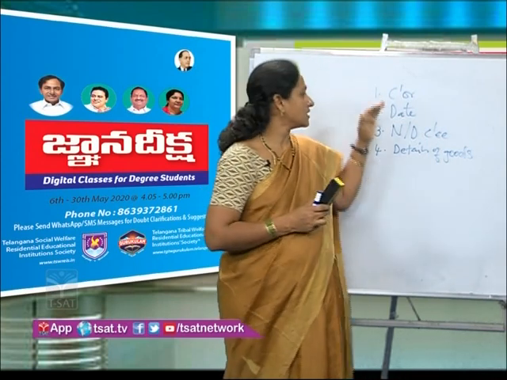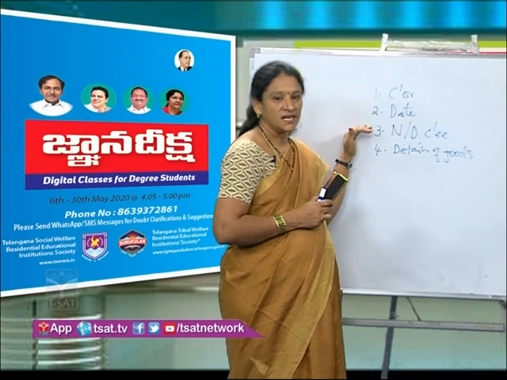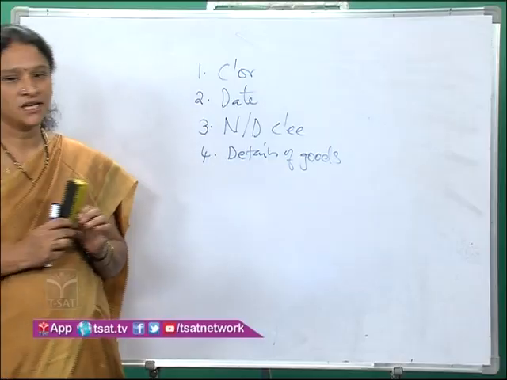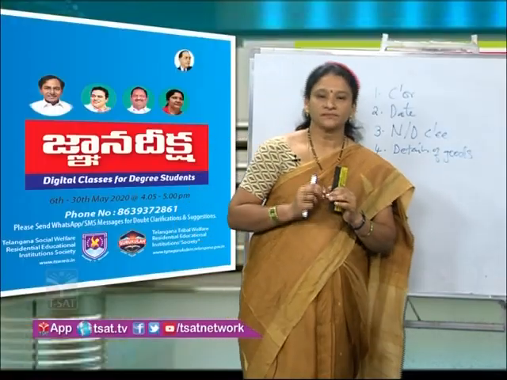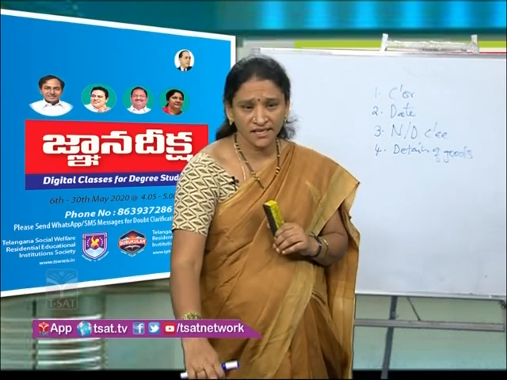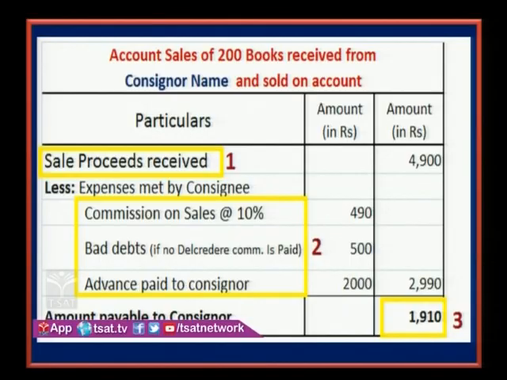They are consignor name, date, details of the consignee, and the details of the goods. The next important document in consignment is account sales. What is this account sales? As we understood, proforma invoice is a document sent by consignor to consignee, whereas the account sales is a document that is sent by consignee to the consignor.